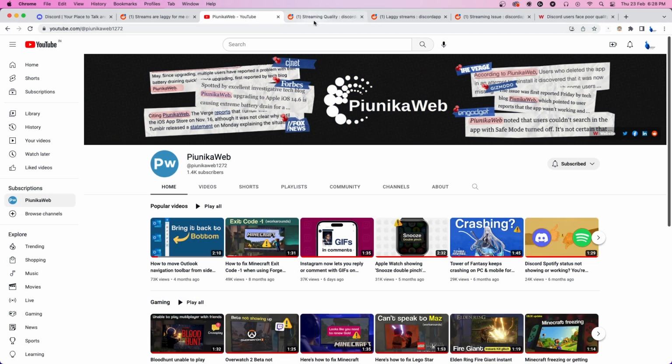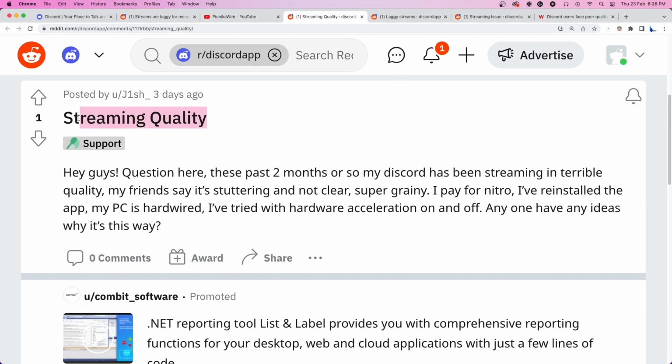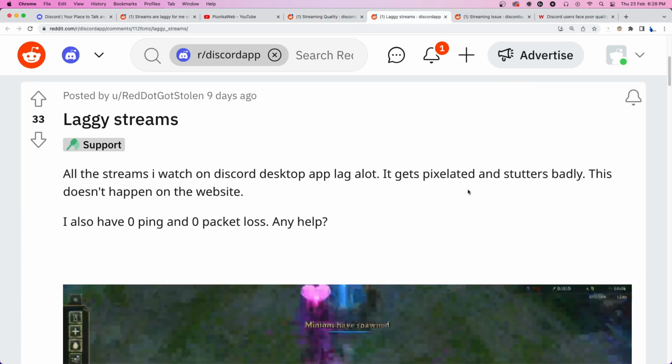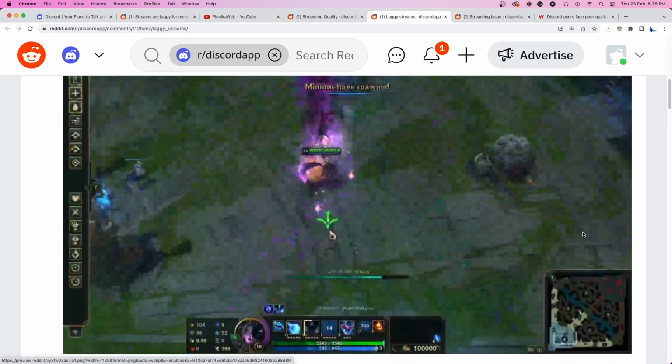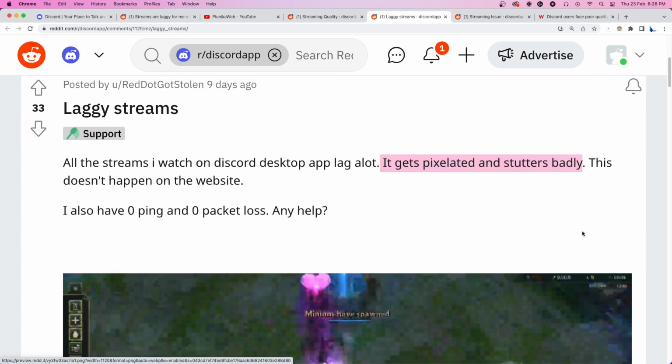The issue seems to be affecting both the web app and the desktop version of Discord. Troubleshooting methods like turning off hardware acceleration, reinstalling, and restarting the system do not seem to solve the problem. This issue occurs while watching streams on Discord on a PC. Interestingly, users have reported that they can join calls and watch streams without any problem on their phones.